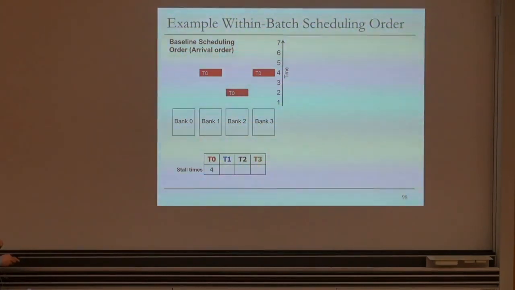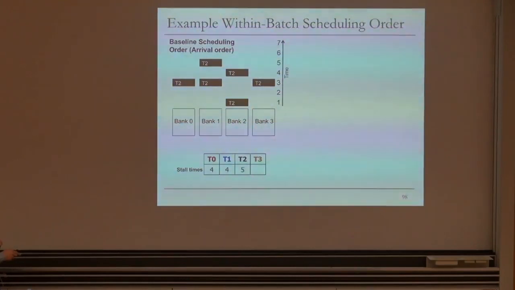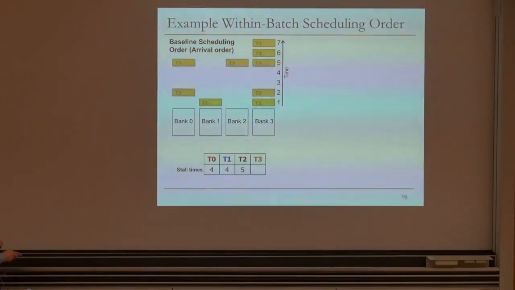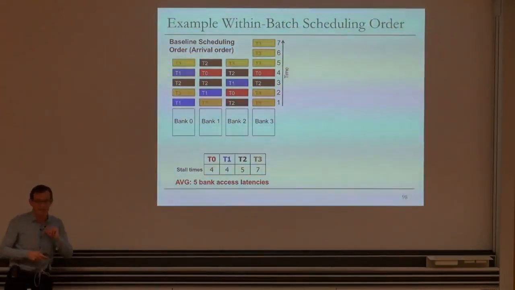So its stall time is 4. Thread 1's last request gets serviced after 4 time units also. Its stall time is 4. Thread 2's last request gets serviced after 5 time units. Its stall time is 5. Thread 3's last request gets serviced after 7 time units, as you can see over here. So it stalls for 7. And on average, threads stall for 5 bank access latencies.